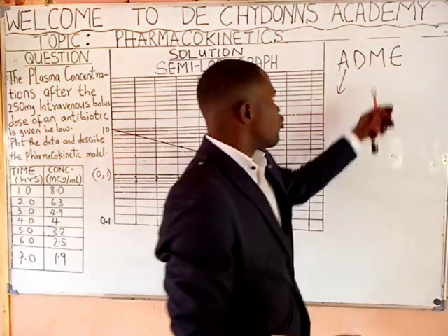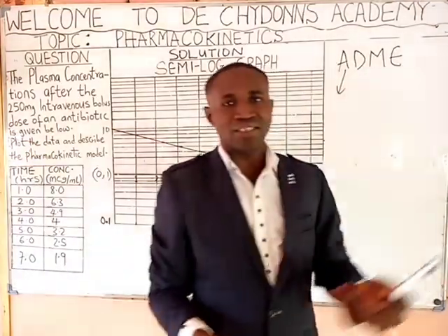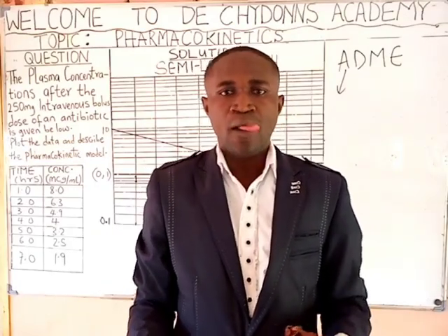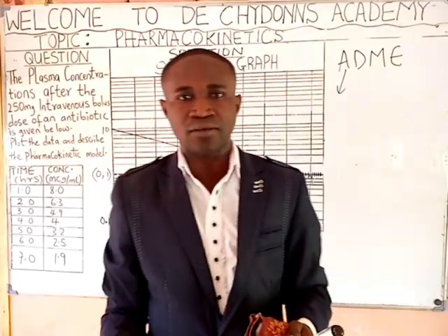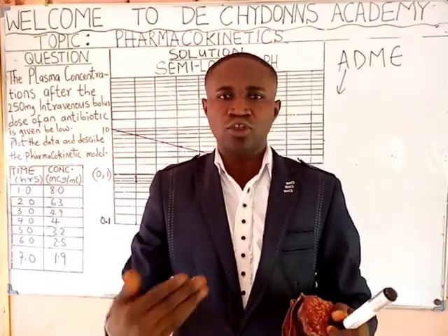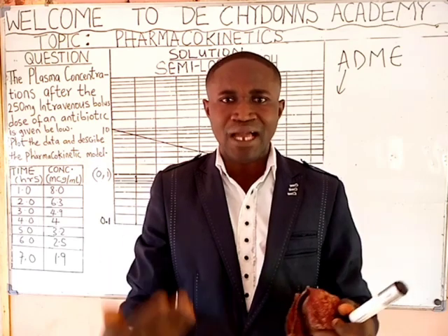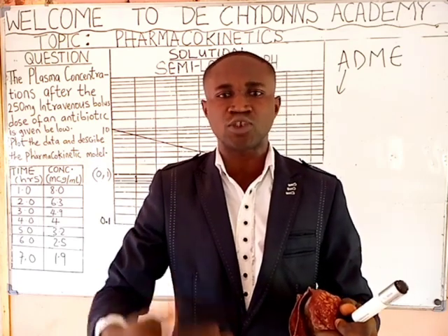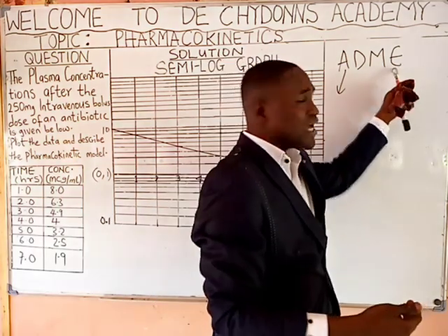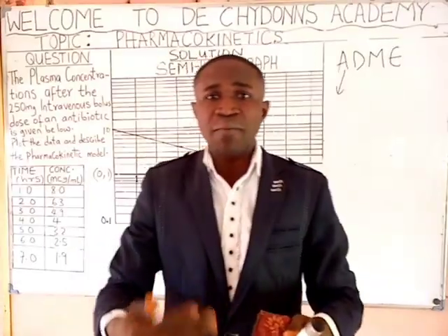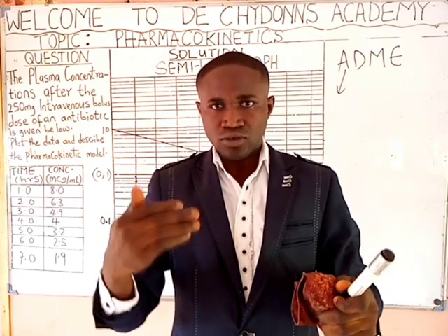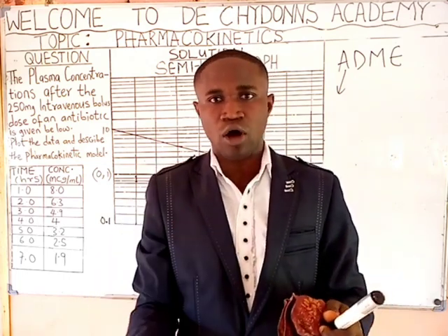Now, we'll talk about metabolism and excretion, which we said the two are called elimination. What does metabolism mean? This simply means the conversion of a drug, or the conversion of chemical from one chemical species to another. Then, when we talk about excretion, this simply means the irreversible removal of unaltered drug or unchanged drug from the body.